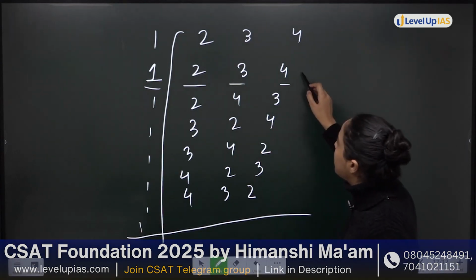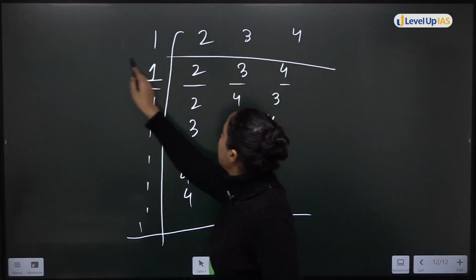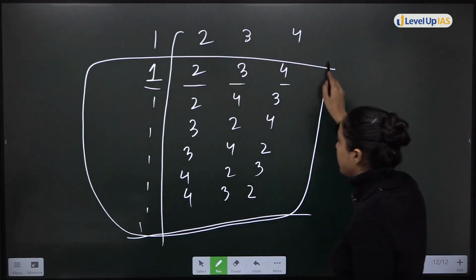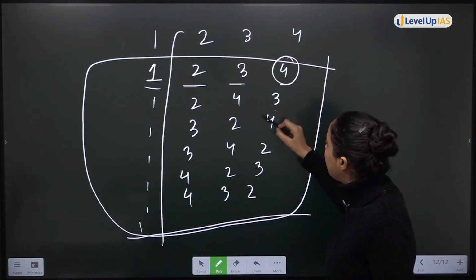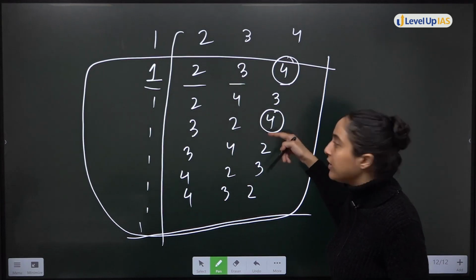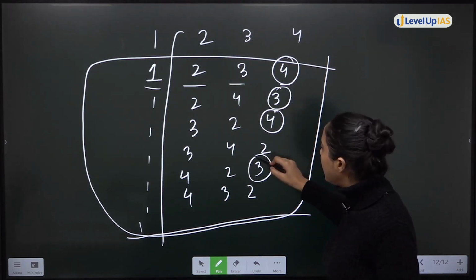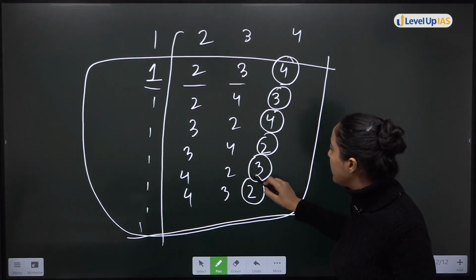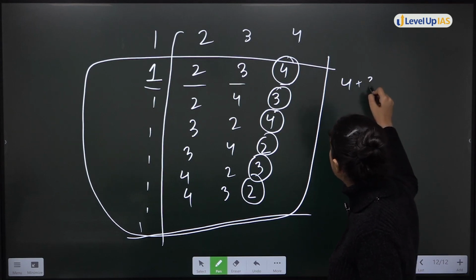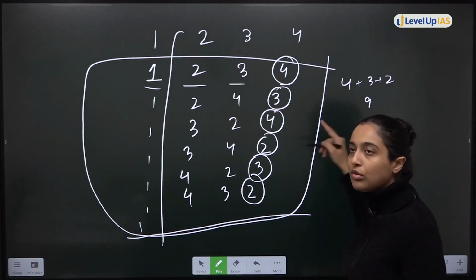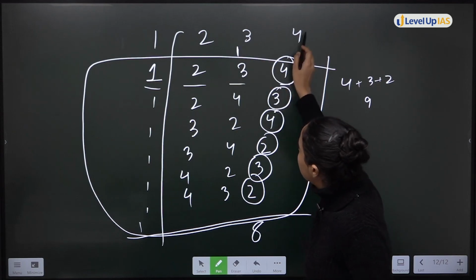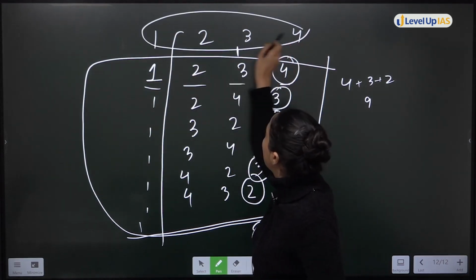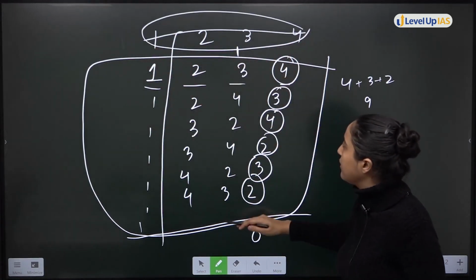So how many? 6 numbers are there. You can either add all of these 6. ठीक है? This is how you do. यहाँ पर क्या है? 4 plus 4, 4 2 times, 3 2 times and 2 also 2 times. This will be what? 4 plus 3 plus 2, 9, 2 times 18, 8 goes here. ठीक है? These are the 6 cases.